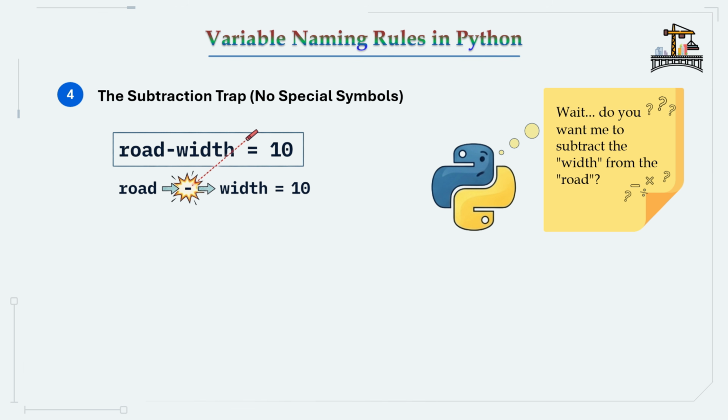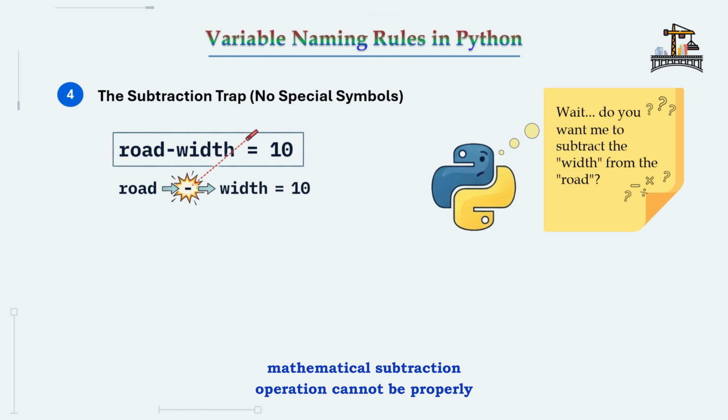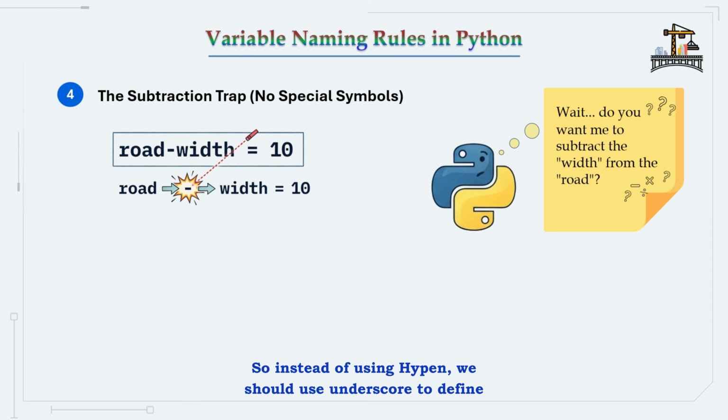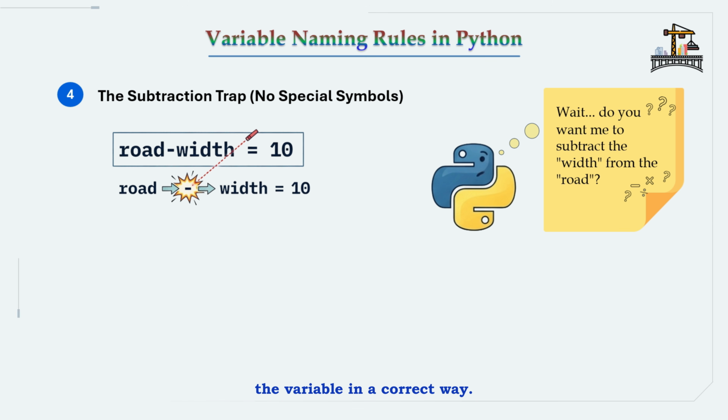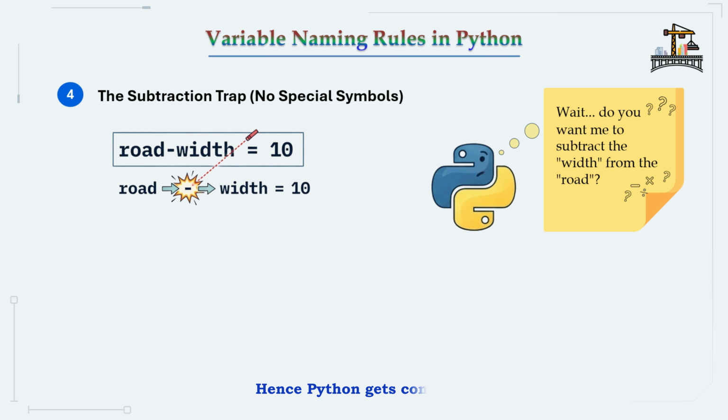In another way, if we analyze, since both road and width are treated like words or text, a mathematical subtraction operation cannot be properly performed on them. So instead of using hyphen, we should use underscore to define the variable in a correct way. Since both are text, mathematical operations cannot be performed on those. Hence, Python gets confused.